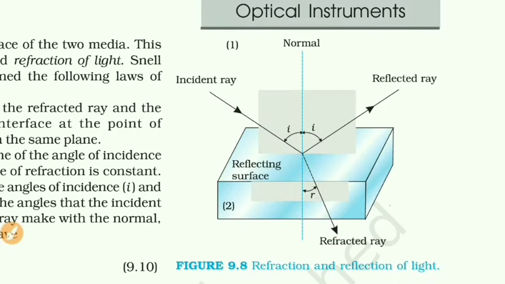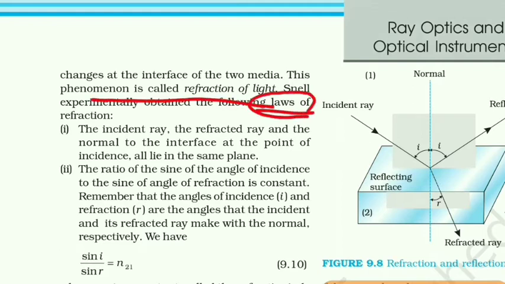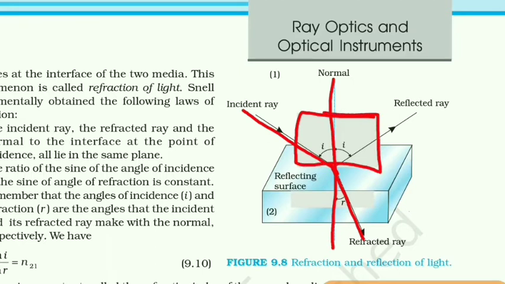Now, according to the law of refraction, it is clear that the incident ray, refracted ray, and the normal all lie in the same vertical plane. You can see this vertical plane, just to show that the incident ray, refracted ray, and normal all lie in the same plane. This is the same as in the case of the law of reflection.